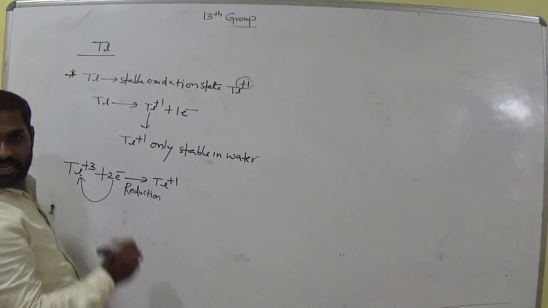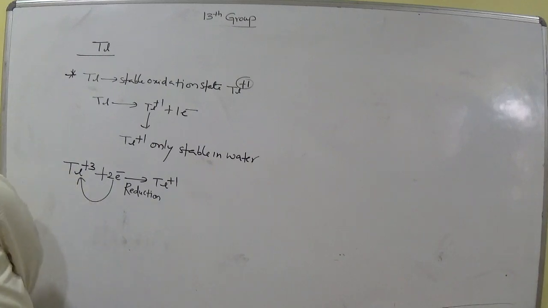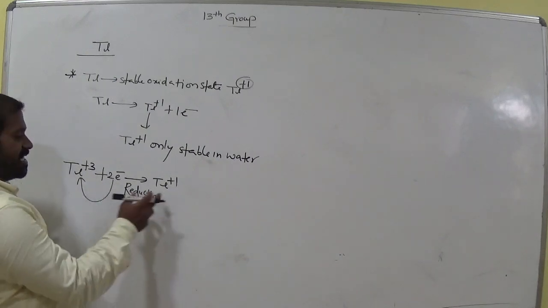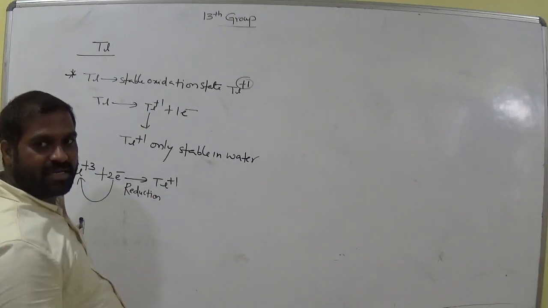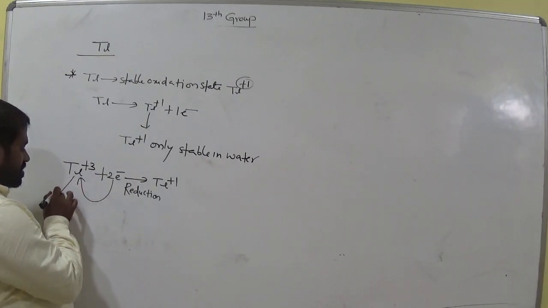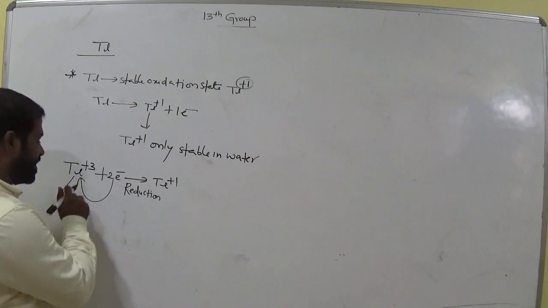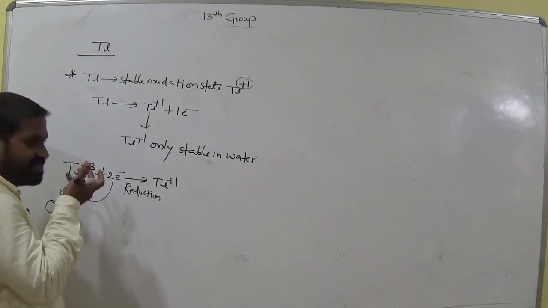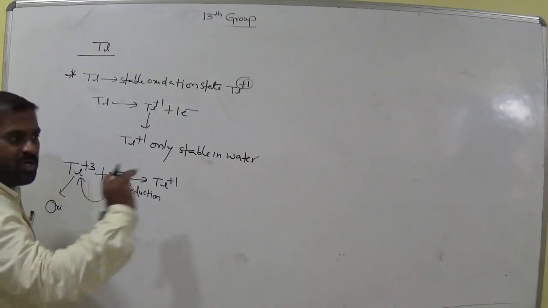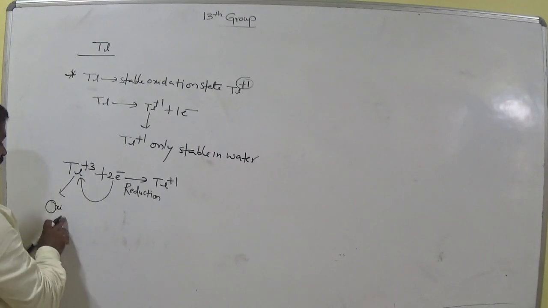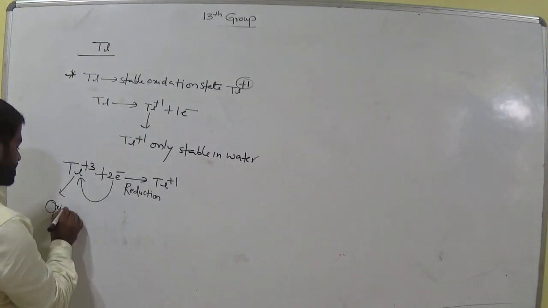If it gains two electrons, it is converted to thallium+1. Clear? That means thallium undergoes reduction, so it is called an oxidizing agent. Those which can accept the electron are called oxidizing agents. Those which can lose the electron are called reducing agents. Now this is a strong oxidizing agent.